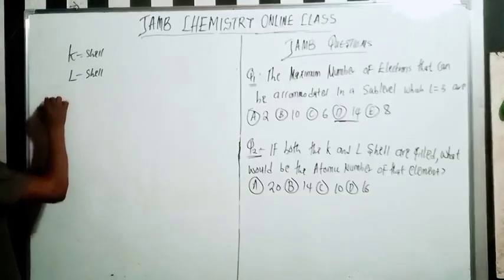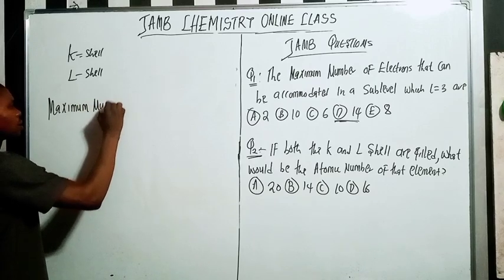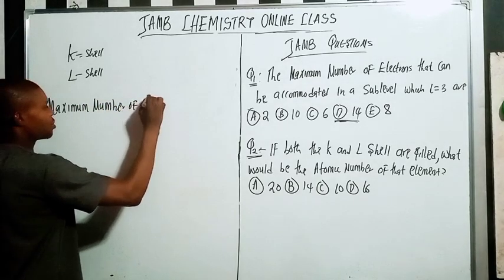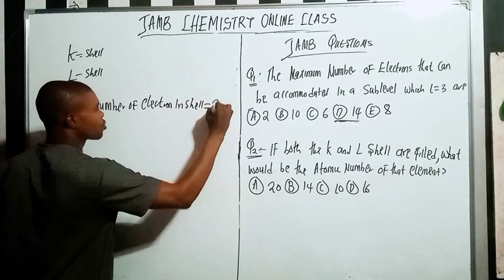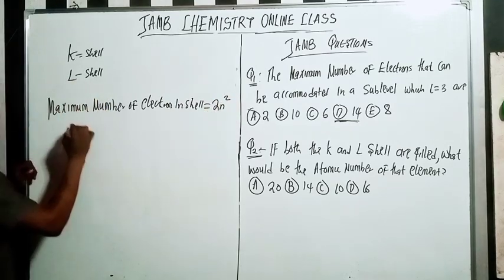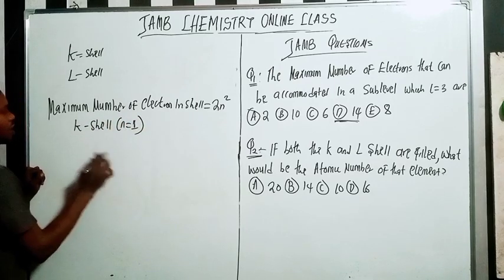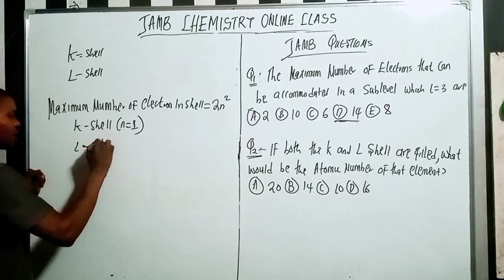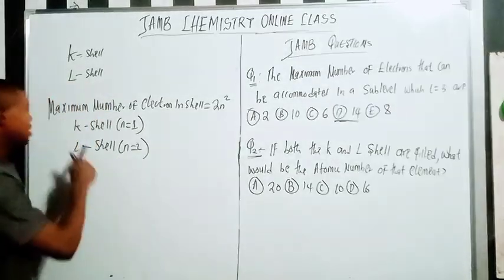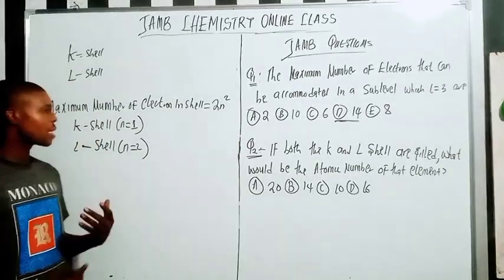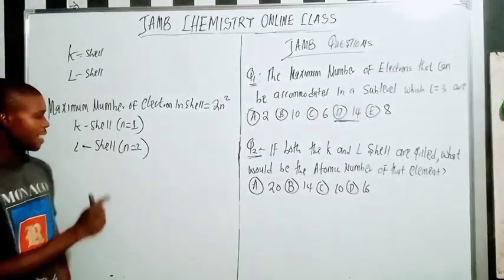in a shell is 2n raised to power 2, right? K shell is n equals 1, right? And L shell is n equals 2. Please pay close attention here. Now we talk about the K shell. We talk about the first energy level, which is n equals 1, right? We talk about the L shell. We talk about n equals 2.